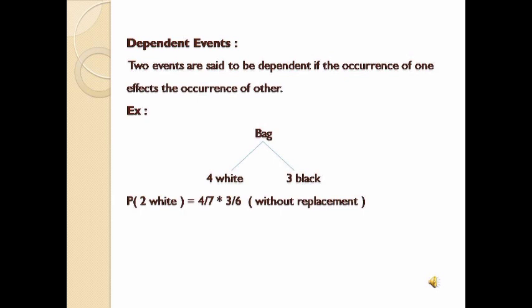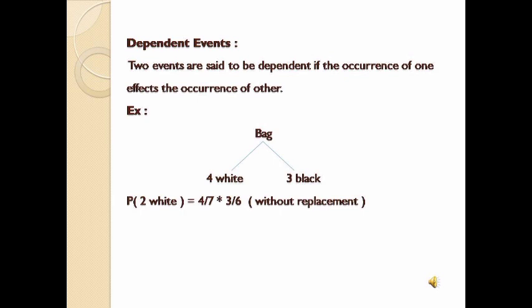Coming to the next definition, dependent events. When do we say two events are dependent? Two events are said to be dependent if the occurrence of one affects the occurrence of the other. Now let us take an example. A bag containing 4 white balls and 3 black balls. We have to choose a ball at random and find the probability of getting 2 white balls. That means we take one after the other and find the probability of getting 2 white balls without replacement. That is, when the ball is picked up, it is not replaced again.